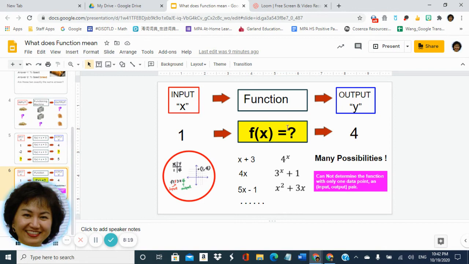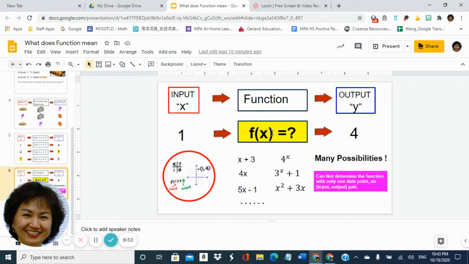You can see all these possible choices for what this machine might be doing. This machine might be adding 3 to your input. If it's adding 3, you send 1 in, you will get 4 out. This machine might be doing 4 times your input. If that's what this machine does, you send 1 in, you will get 4 out.